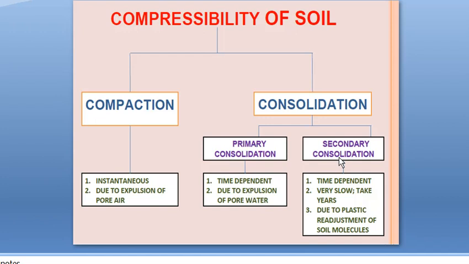And the secondary consolidation is also time dependent and it is a very slow process. It may take many years to complete the secondary consolidation, maybe 100 years, because it is a very slow process. It is due to the plastic readjustment of soil molecules, and this plastic readjustment of soil particles takes place very slowly. So it is a very slow process. It may take so many years, but primary consolidation is of short period because here expulsion of pore water is taking place. So that is the main difference between compaction and consolidation.